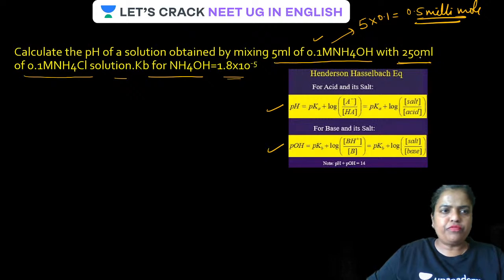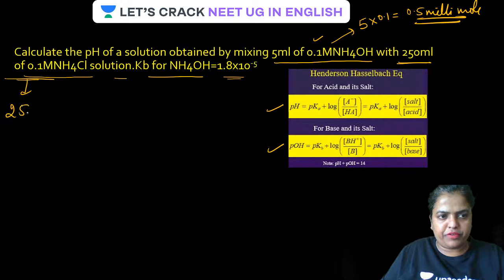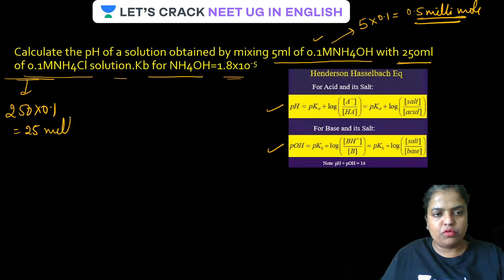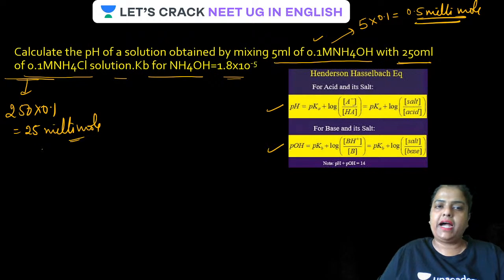Okay, guys. Now, 250 ml of 0.1 molar NH4Cl will have how many millimoles? It is going to be 25 millimole. Is that clear, guys? This is the millimole of the base, this is the millimole of the salt. Because in order to use this formula, you must have the concentration of salt as well as acid. So first we are going to calculate the millimoles of salt as well as the base here. In this case, base is there.